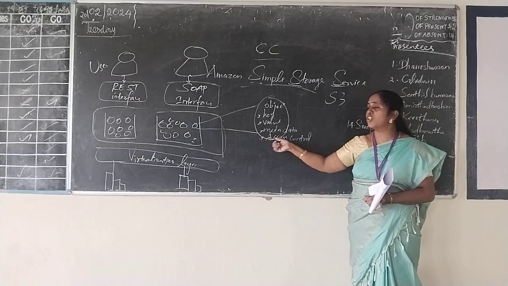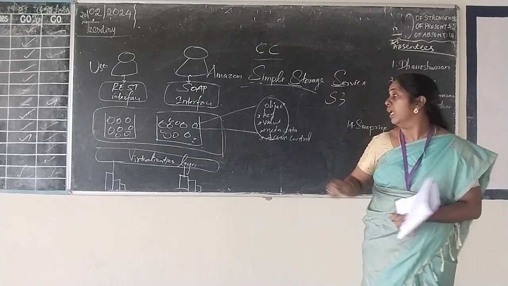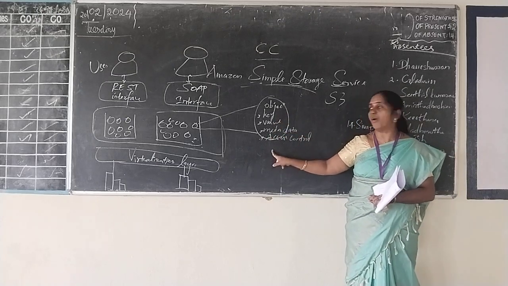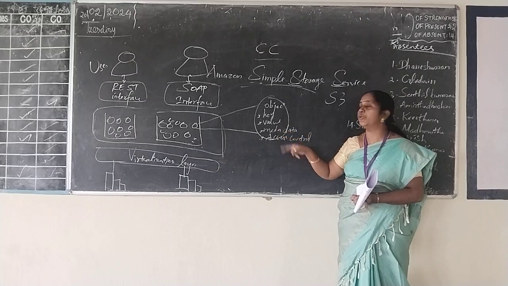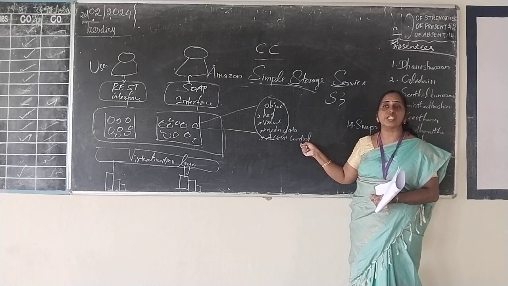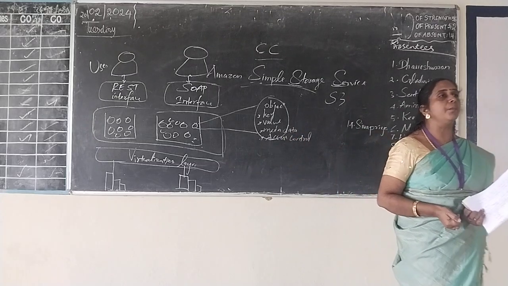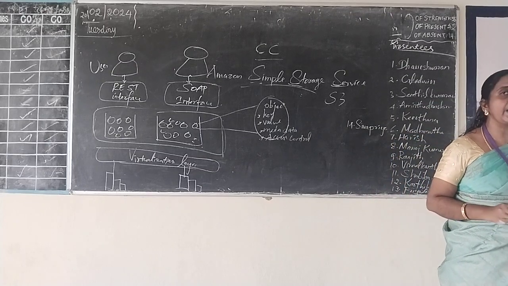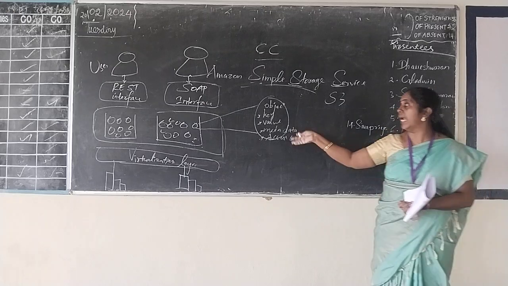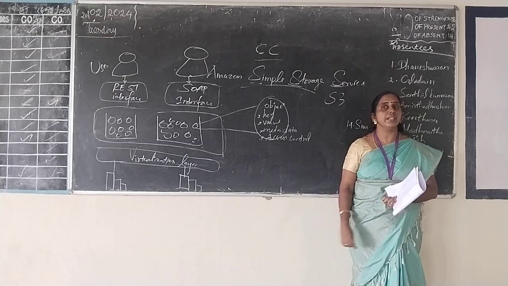So here each object is represented as a coarse-grained key value pair, and each object has these attributes: key, value, metadata, as well as access control information.